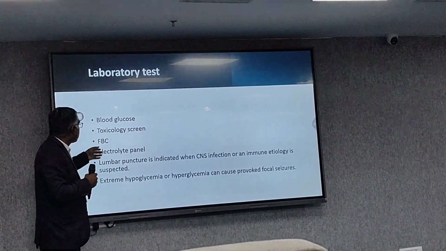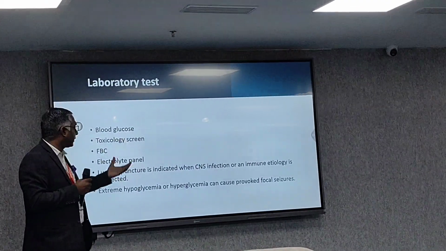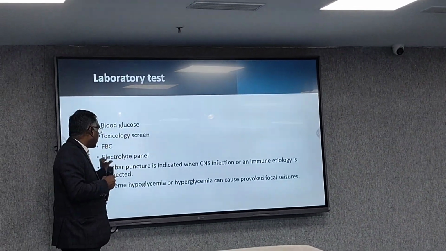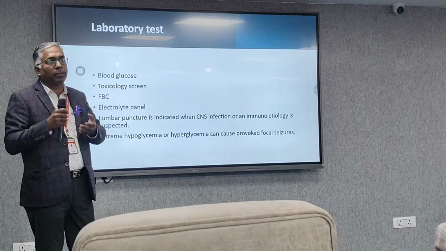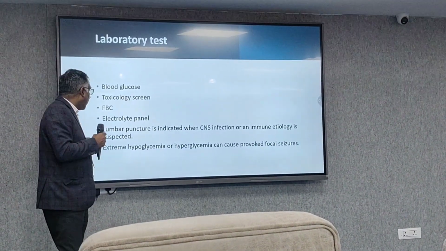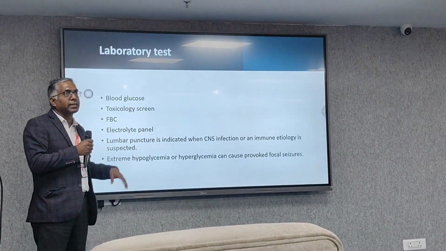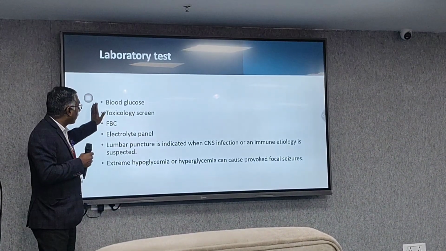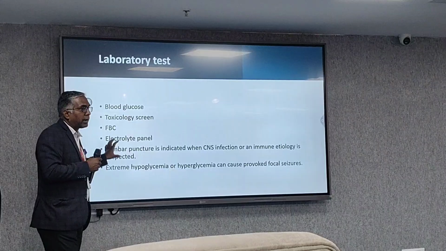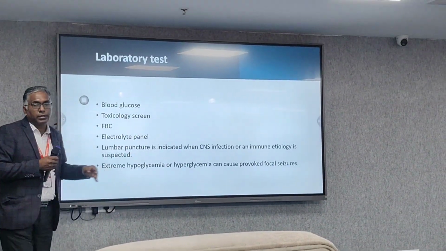Then the CBC count and toxicological screening, as toxins may lead to seizures. Sometimes with infections like viral encephalitis or meningitis, we have to do a lumbar puncture. Extreme hypoglycemia can cause provoked epileptic seizures. So any finding in this panel points to a treatable cause of epilepsy.